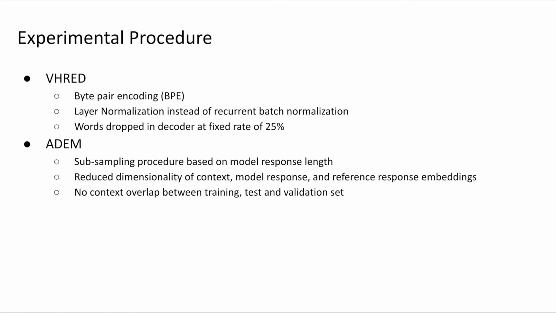The words are dropped into the decoder at a constant rate of 25%, such that the Kullback-Leibler divergence, that is the KL divergence, linearly changes from 0 to 1 in like 60,000 batches. 0 meaning they are almost identical.